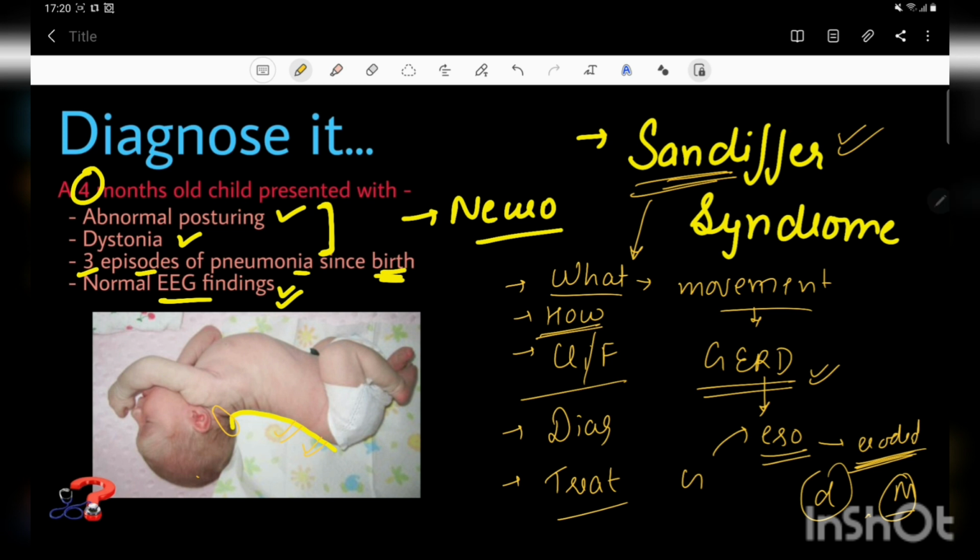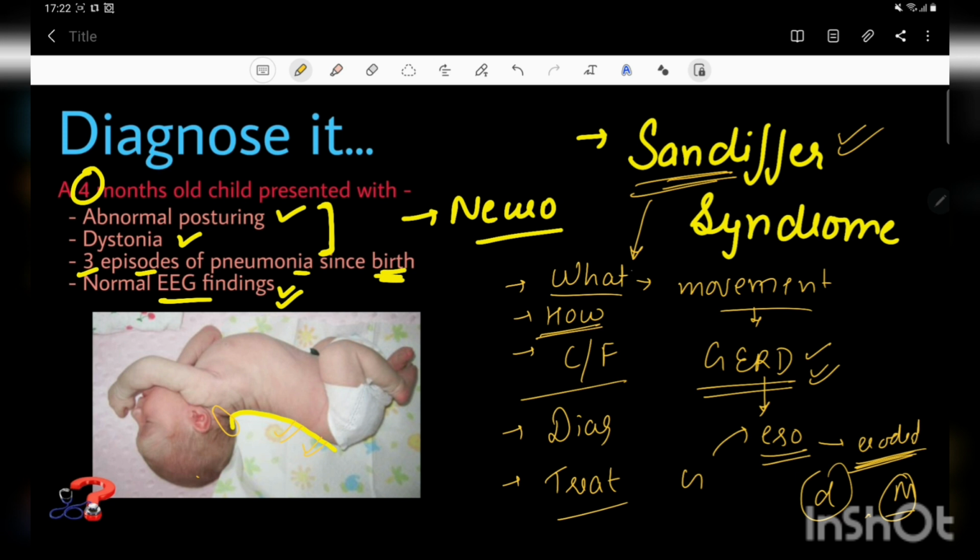There is also another theory that can explain why this GERD leads to this arching of the back. Sometimes it is a learned behavioral response that the child develops to basically decrease the abdominal as well as esophageal reflux that causes discomfort to the child.